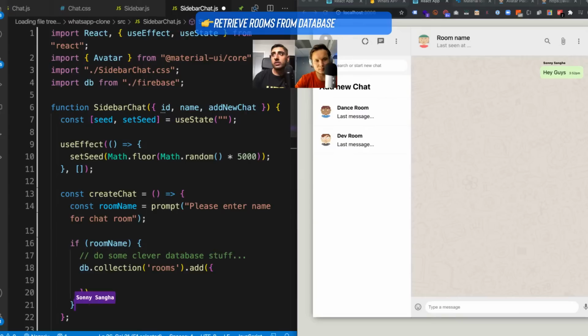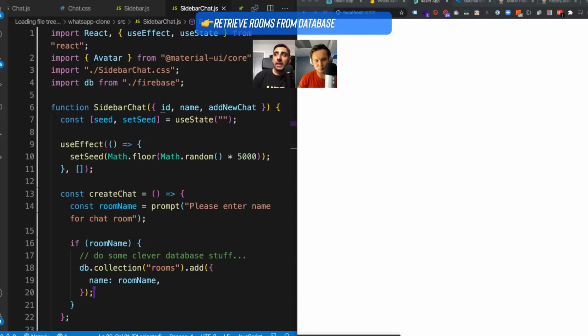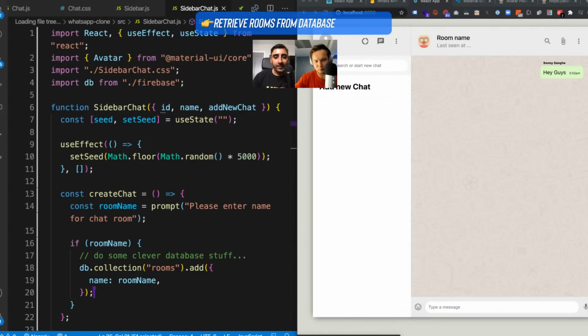Whenever you enter a prompt in, we're going to do that. I'm going to say add something with the name key, and basically we want to use the room name. So this is what we actually entered into that prompt, right? Enter the room name like that. Now, if we save it, you'd be amazed. That's all we needed to do, right?